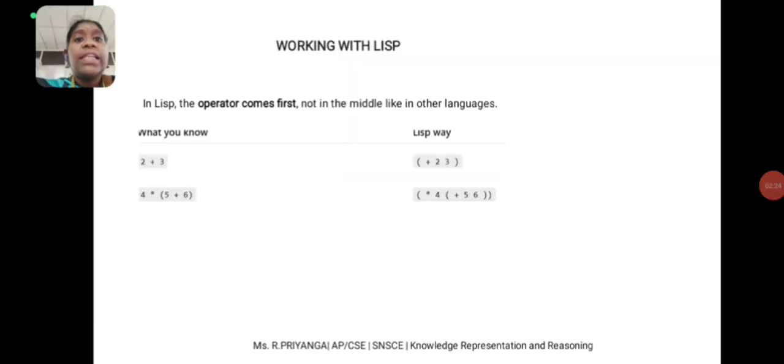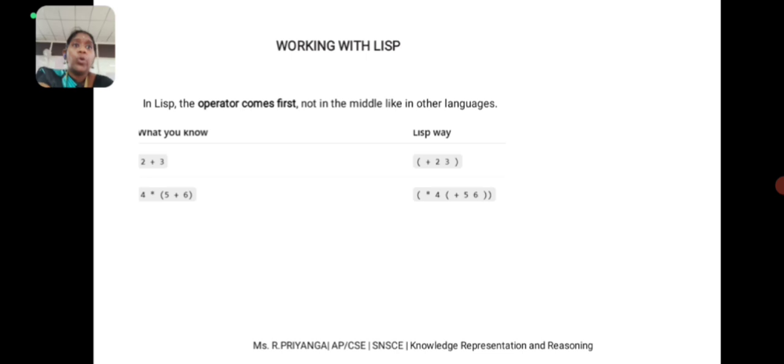Here we see in Lisp the operator comes first, not in the middle like in other languages. First we take 2 plus 3. Normally we write 2 plus 3, or 4 star 5 plus 6 like that. But in this way, if we want to add, we give the operator symbol first. Plus 2 3 means we want to add 2 and 3. Then star 4 means 4 times the sum of 5 and 6. Like that is called infix notation.